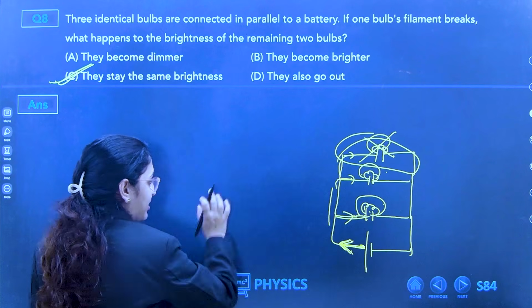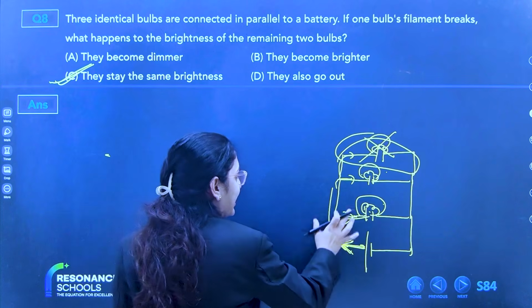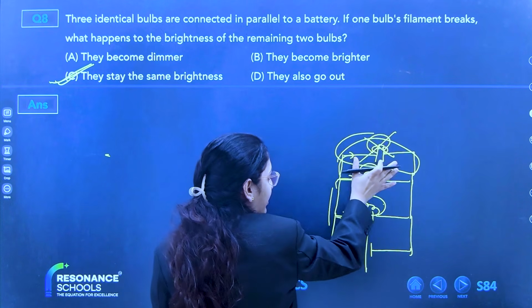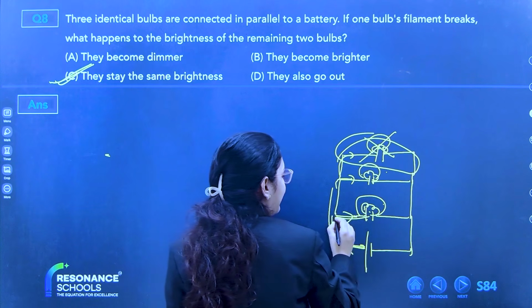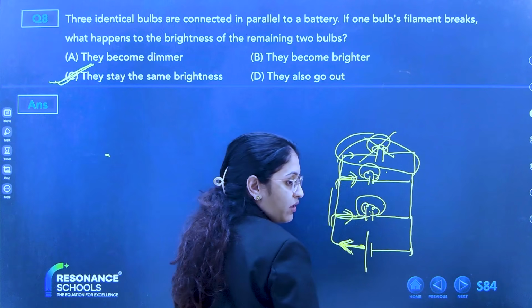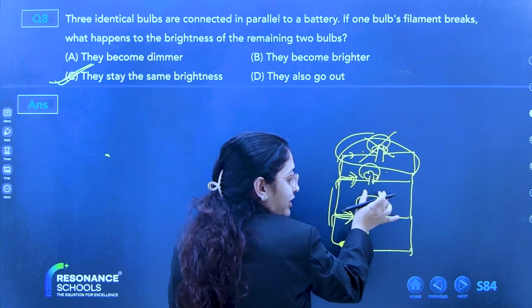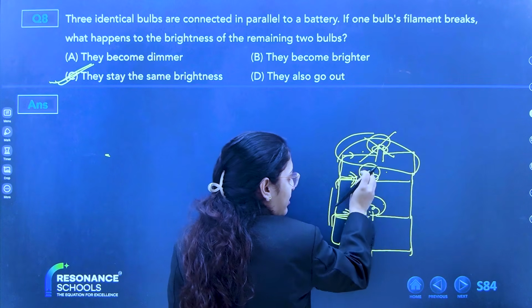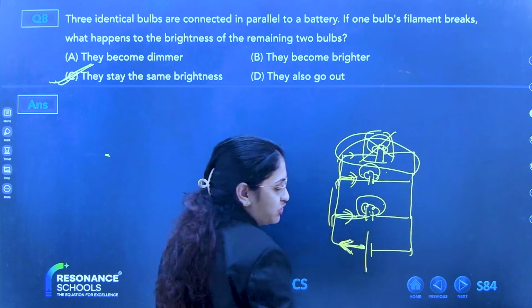If it is a series circuit, all are interrelated to each other. But in this case, this is a completely different path. So now current is going to the other two bulbs.